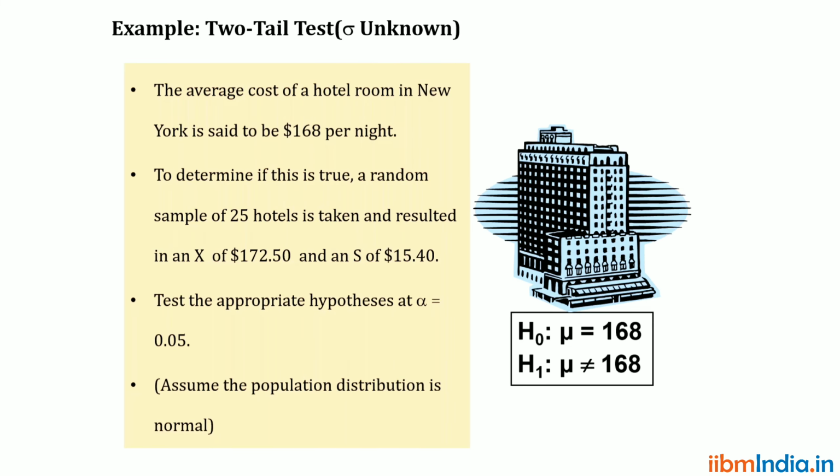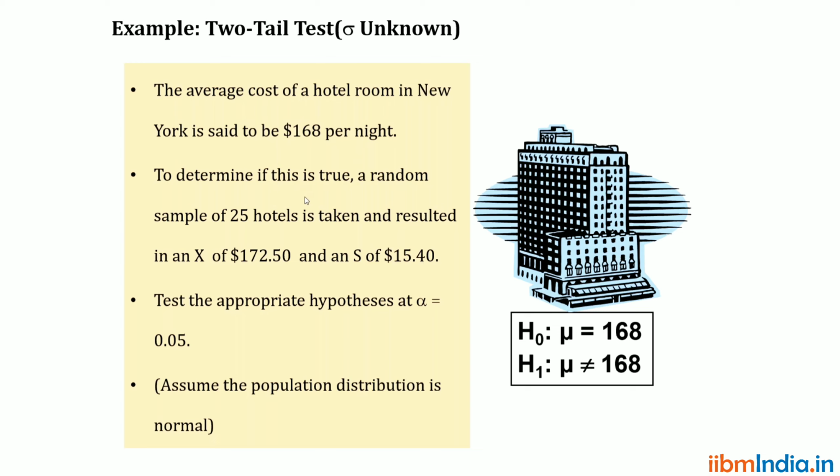Next, let's look into an example. The statement is: the average cost of a hotel room in New York is said to be $168 per night.